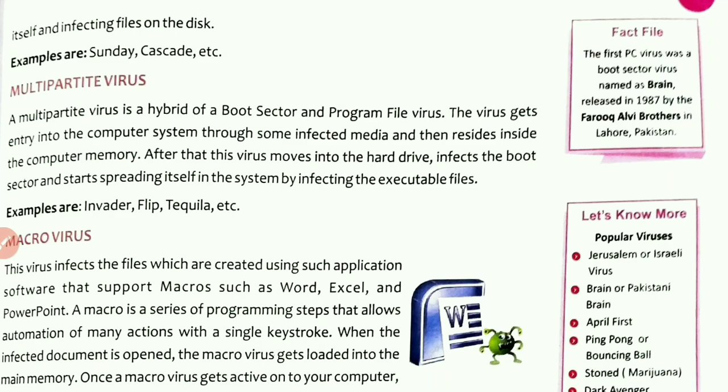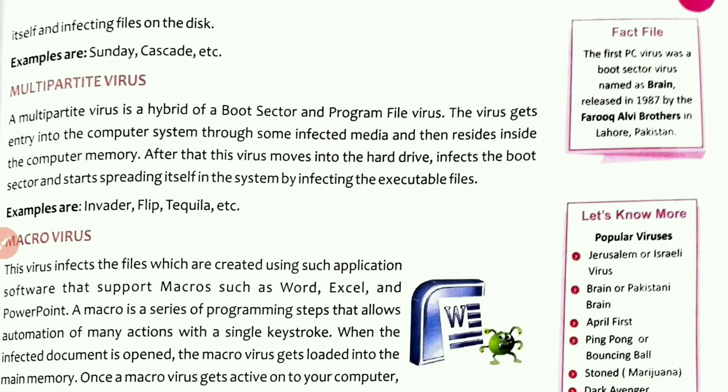The third one is multipartite virus. A multipartite virus is a hybrid of boot sector and program file virus. Hybrid means it is a mixture of boot sector and program file virus.